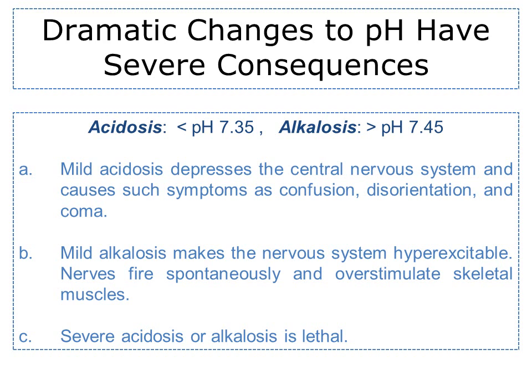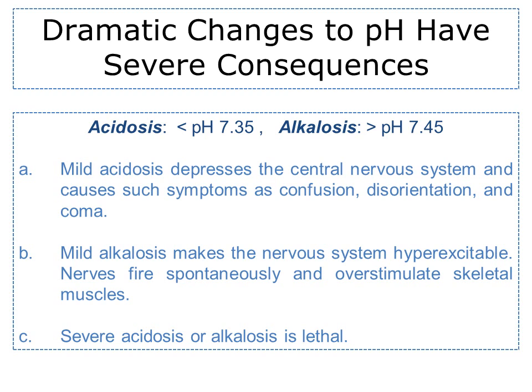Control of body pH. I want to start by showing you just how important the control of body pH is by illustrating what can happen if the pH dramatically changes. Now, the normal bodily pH is 7.4. Acidosis occurs when the pH drops to 7.35 or below. Alkalosis occurs when the pH rises to 7.45 or above.